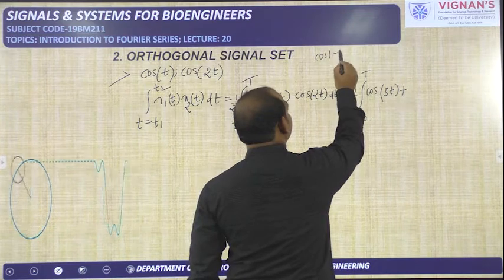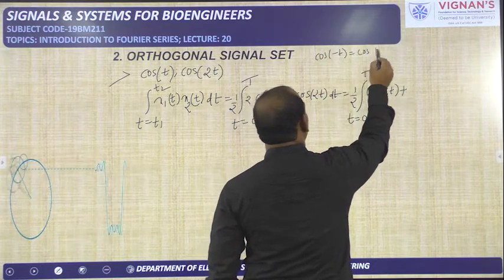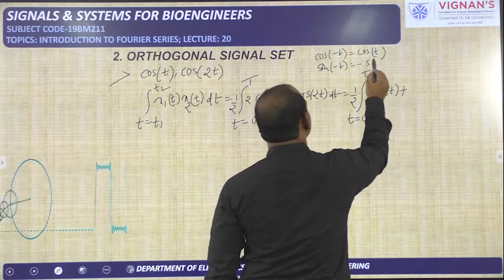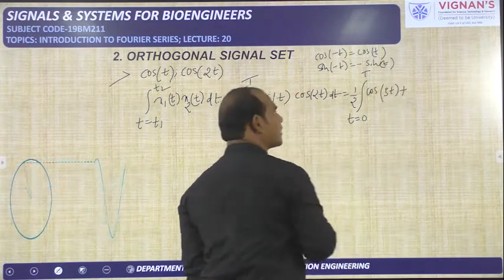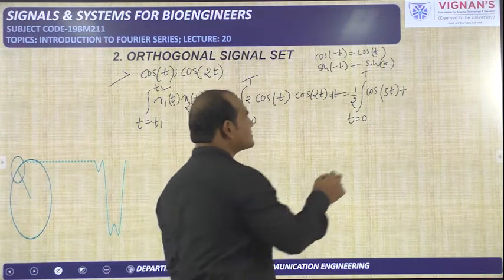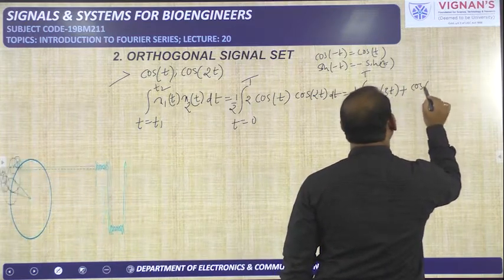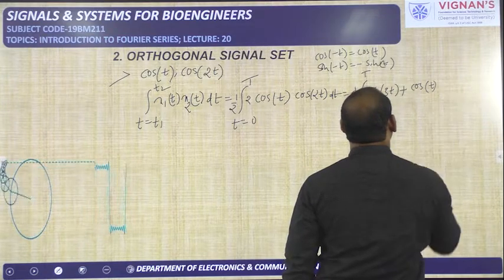Cos of minus t is also equal to cos t only, but sin of minus t is equal to minus sin t.